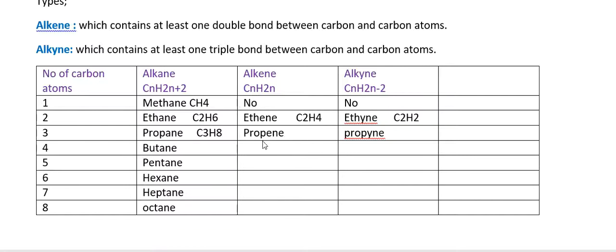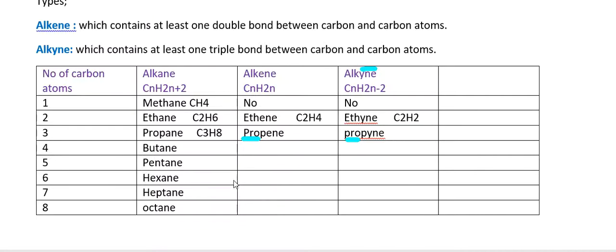Prop from 3 carbon atoms and ene from alkene, so it is propene, with the structure C3H6. Similarly, prop from 3 carbon atoms and yne from alkyne, so its name is propyne, and it has the general formula C3H(2 times 3 minus 2), which means 4.